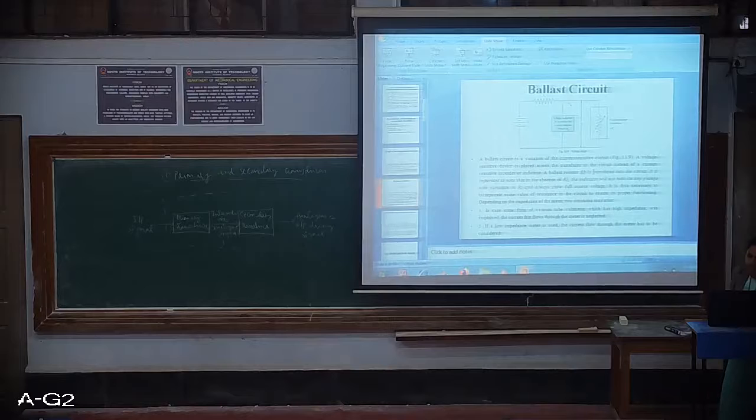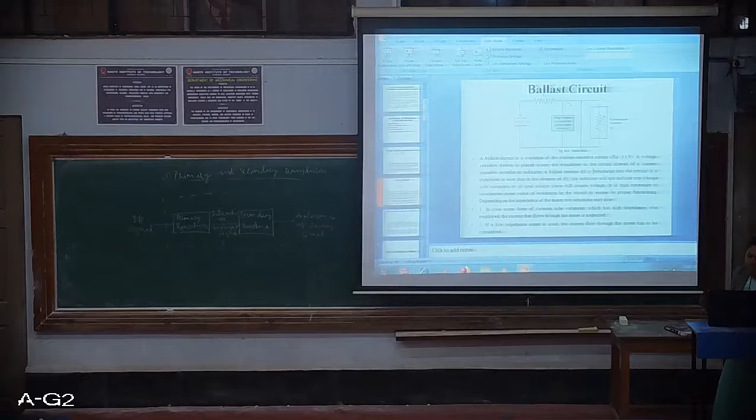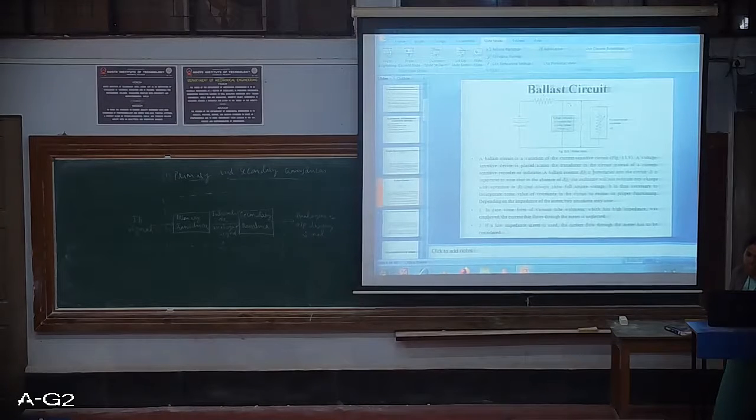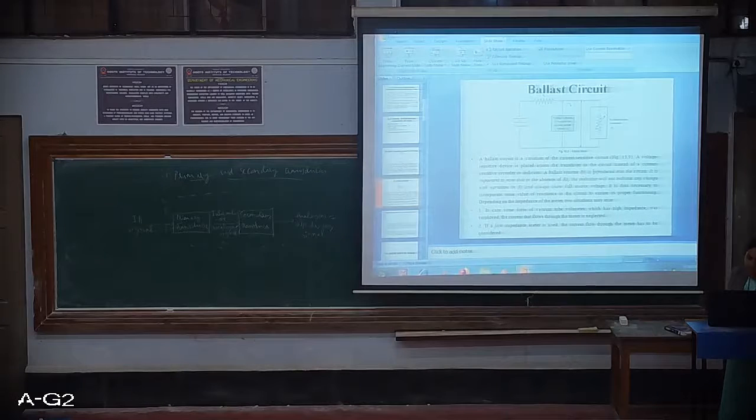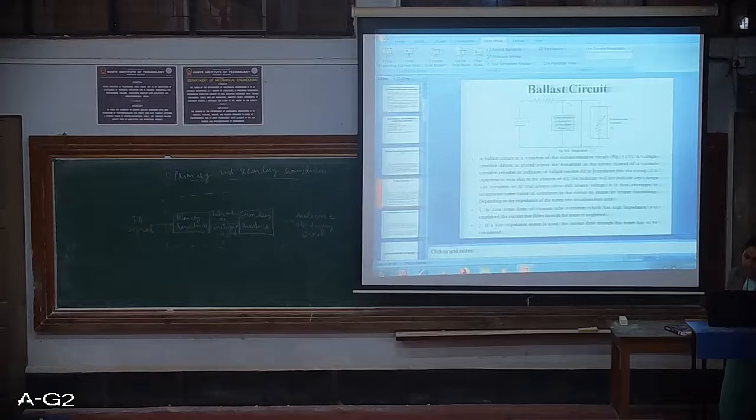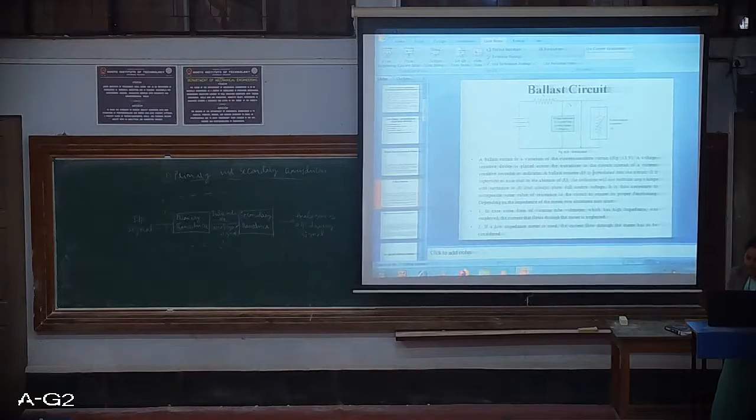Here it is a variation of the current sensitive, sorry, a voltage sensitive device. The voltage sensitive device is placed across the transducer in the circuit instead of a current sensitive recorder or indicator.